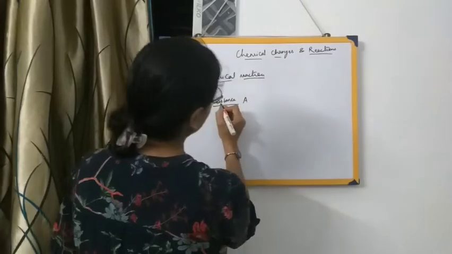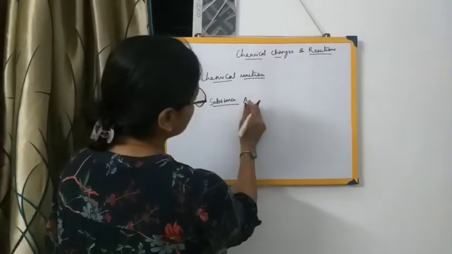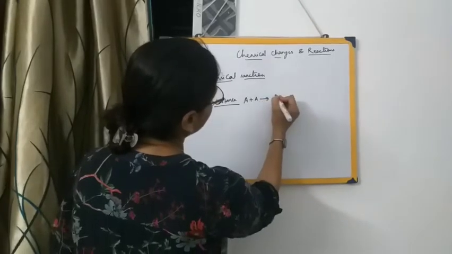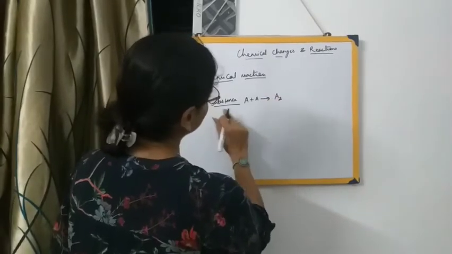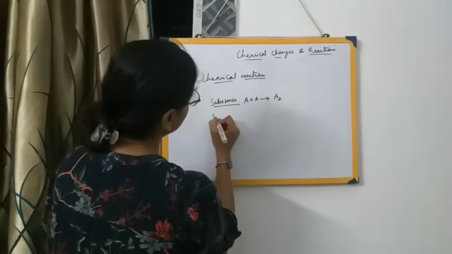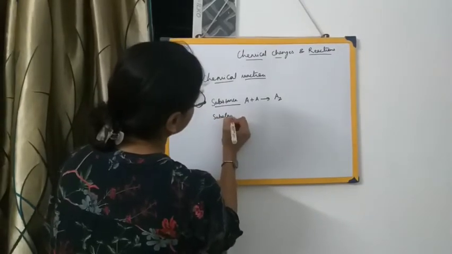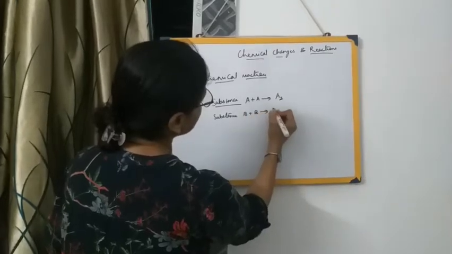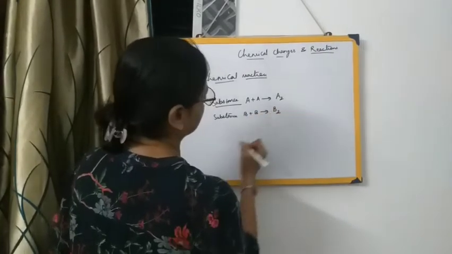Two atoms are together in substance A, so it forms a molecule of A2. Then substance B, again two atoms of B are there, so it forms a molecule of B2.